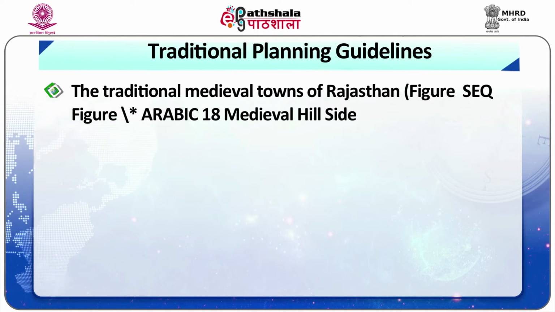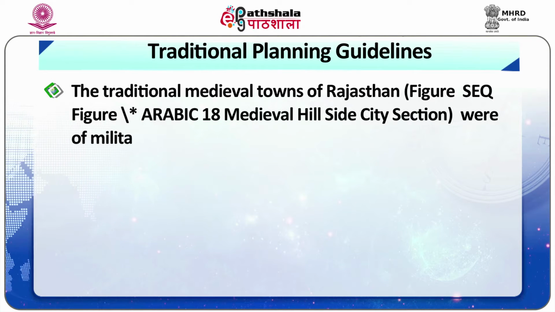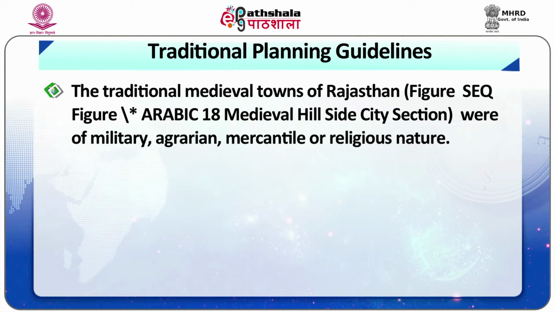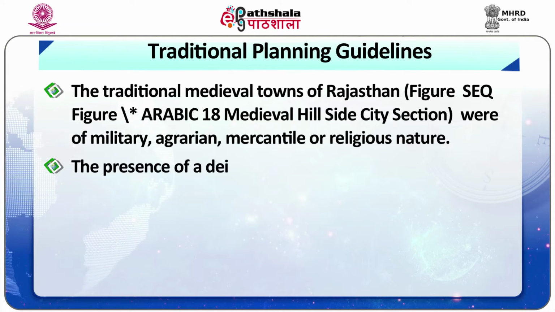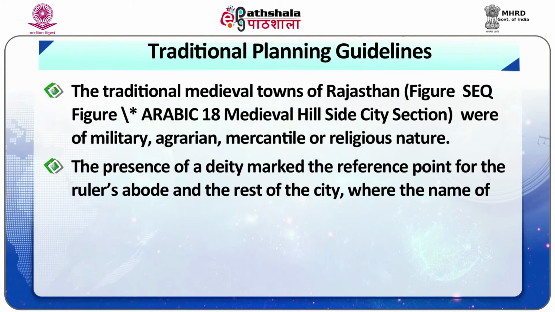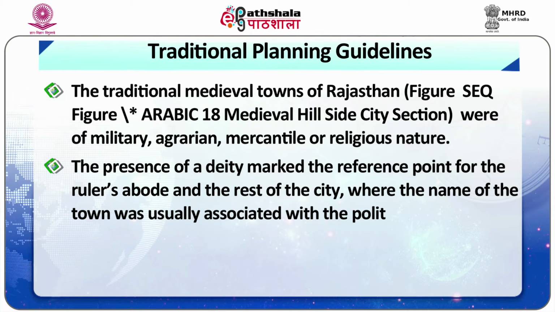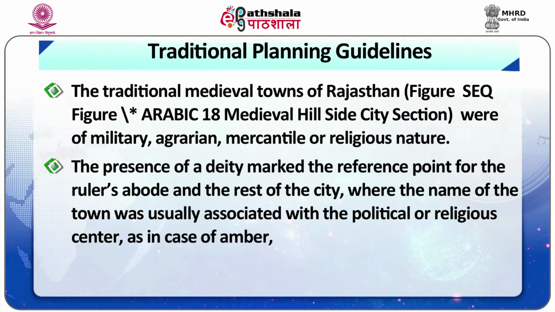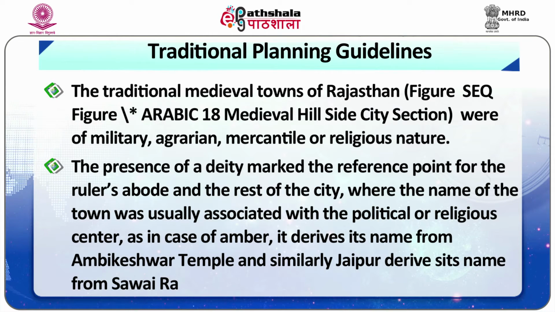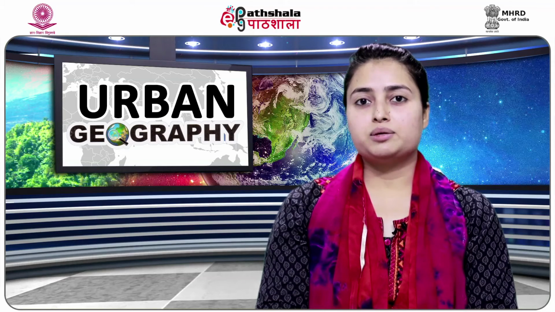Here you have figure 18 showing the medieval hillside city section, of military, agrarian, mercantile or religious nature. The presence of a deity marked the reference point for the ruler's abode and the rest of the city, where the name of the town was usually associated with the political or religious center. As in the case of Amber, it derives its name from Ambekeshwar temple, and similarly, Jaipur derived its name from Sawai Raja Jai Singh.